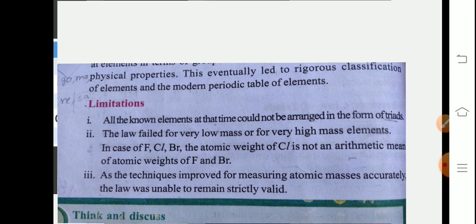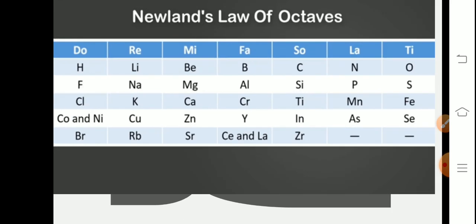So next one, moving on to Newlands' law of octaves. This was proposed by British scientist John Newlands. The word octaves is inspired from music, just like we see on the keyboard. Have you seen a keyboard anytime? There are some musical notes, right?